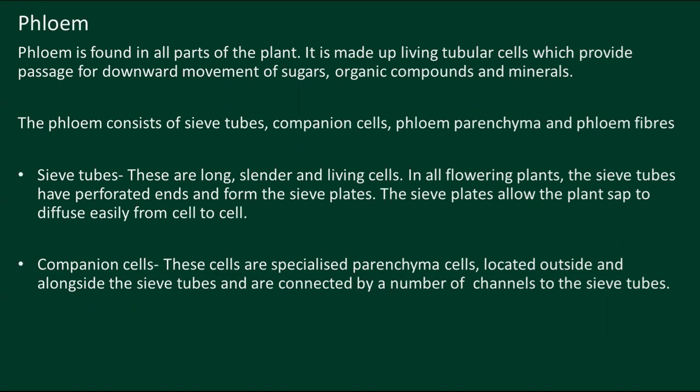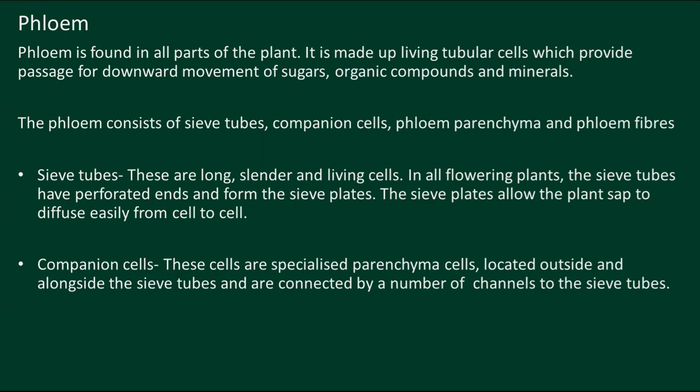And next, what are the structures of the phloem? Sieve tubes, companion cells, phloem parenchyma, and phloem fibers. This is the second vascular tissue, the phloem, and it consists of some other structures. We are going to discuss these one by one now.